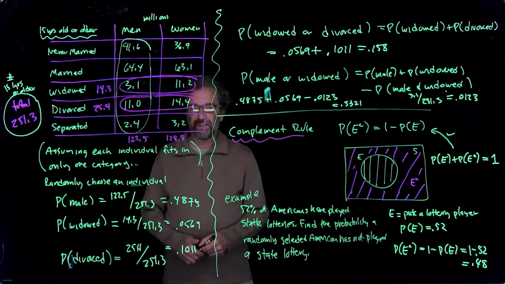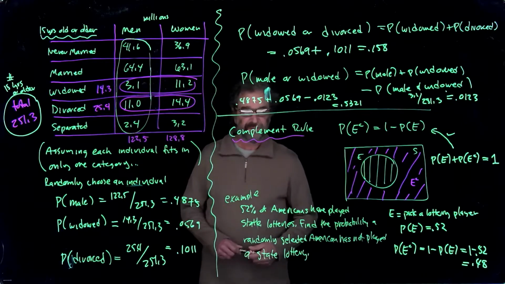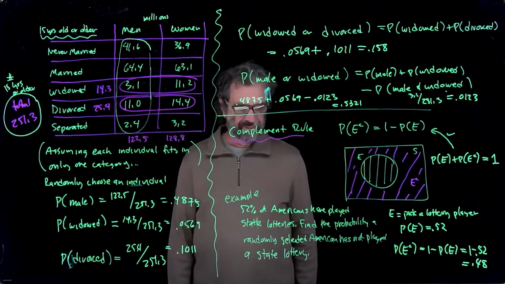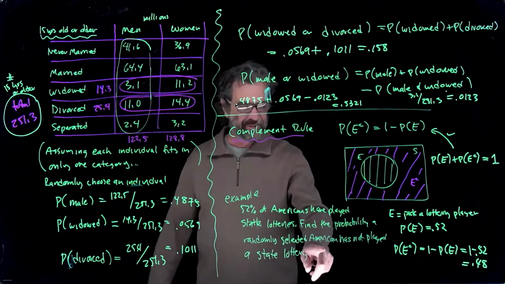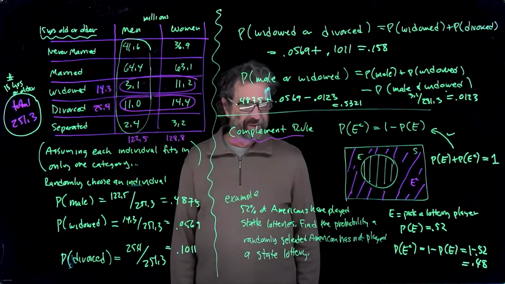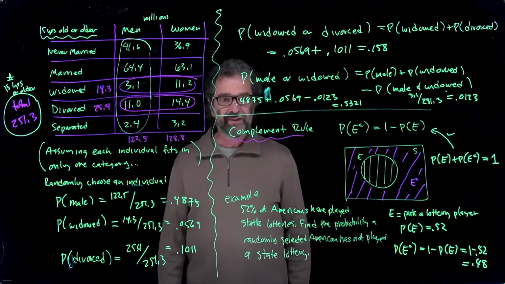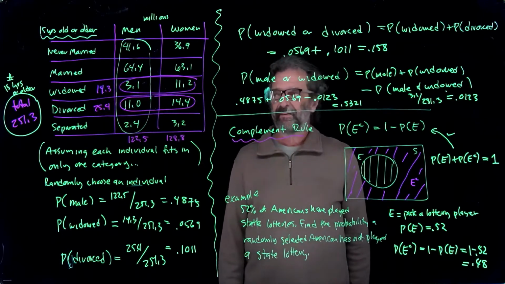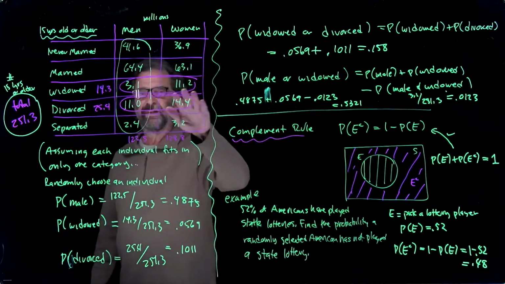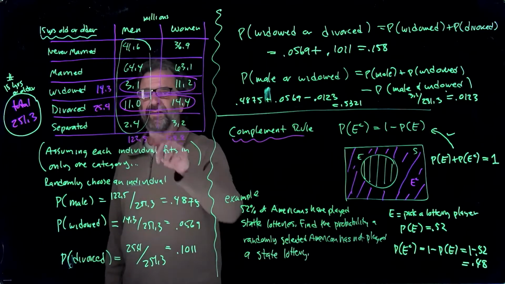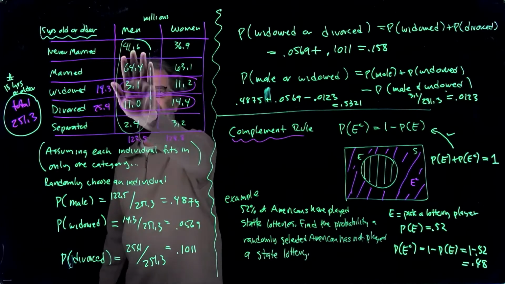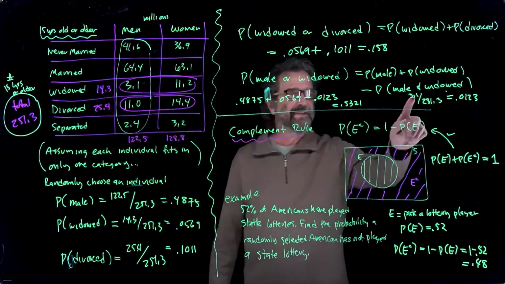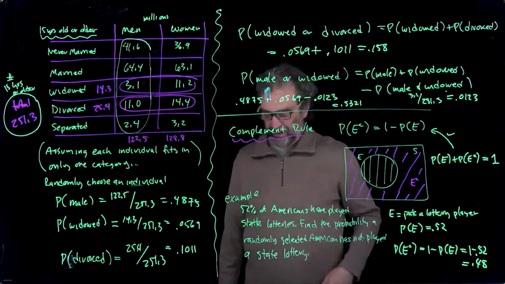And you really wouldn't have even needed the complement rule to know that, because if 52% of Americans have played state lotteries, then 48% haven't. And since 48% haven't, the probability you pick someone who hasn't is 0.48. So somehow the complement rule is not very mysterious at all, where this general addition rule requires a little more thinking. But if you think about how these different events overlap, you can see I can't just add this probability to this probability because I'm double counting this group here. So subtracting it off will keep you from double counting it. Here's the subtraction here that happens in the general addition rule.